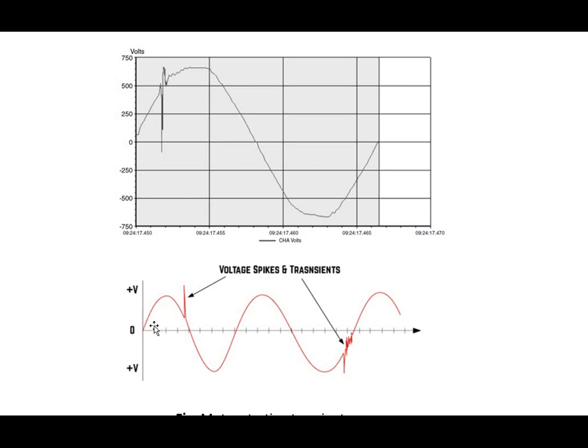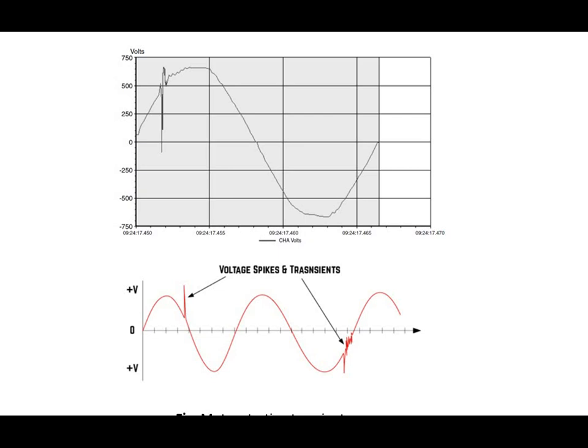In another figure we can see a voltage spike and transient. This is also called a voltage spike, and this is a transient because it lasts for less than a sub cycle, so it is lasting less than one cycle.